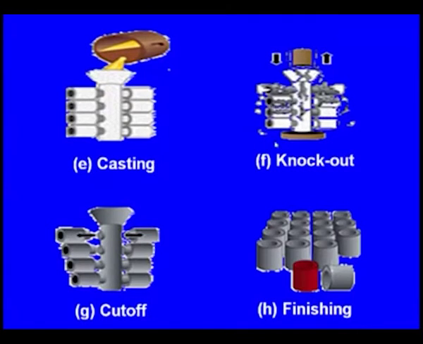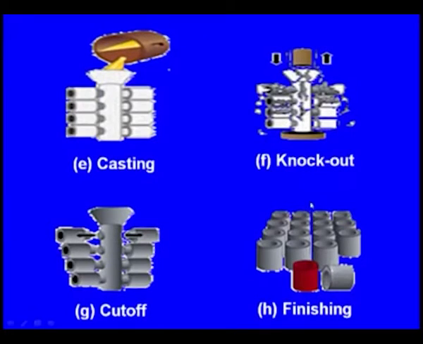Now initially we have taken some 8-10 patterns and we have assembled them. Now we need to separate them. So here we are cutting the individual casting from the central tree. Here we are cutting. So this is known as the cutoff. Next, the components produced by investment casting have a very smooth surface finish, but still a final finish is required. Here we do the final finishing, and also if painting is required we do the painting. So this is the final stage of the investment casting process.